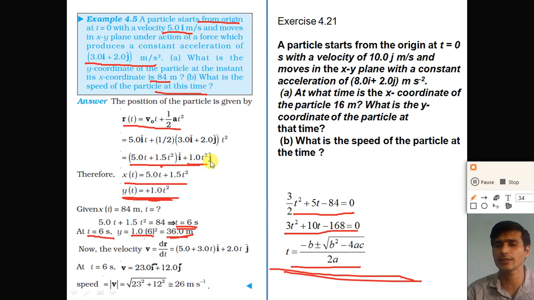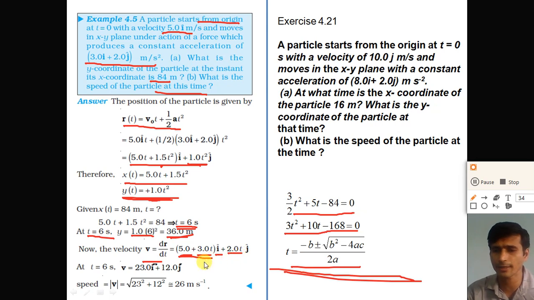So differentiating this equation of the position with respect to time, we get the velocity. Velocity v is equal to dr by dt. So how do you differentiate this equation? 5 is a constant, the differentiation of t is 1, so we get 5. Here 1.5t square, 1.5 is constant, differentiation of t square is 2t. So 1.5 into 2t, we get 3t. So the x component of the velocity is 5 plus 3t into i. Now the differentiation of t square is 2t, we get the j component.